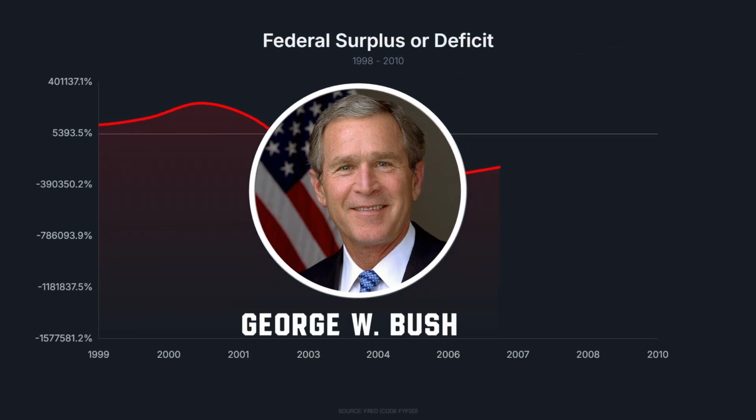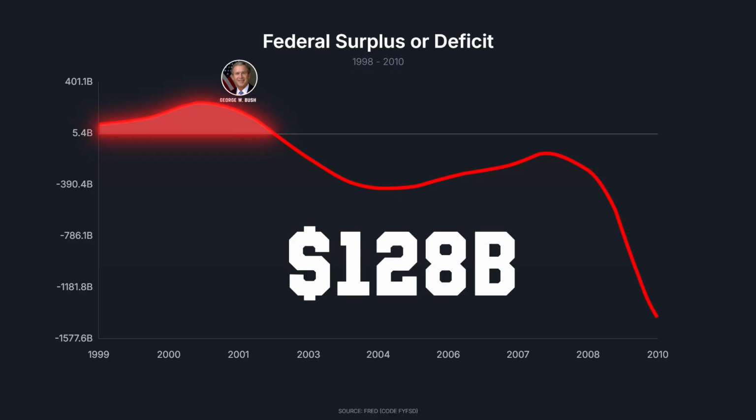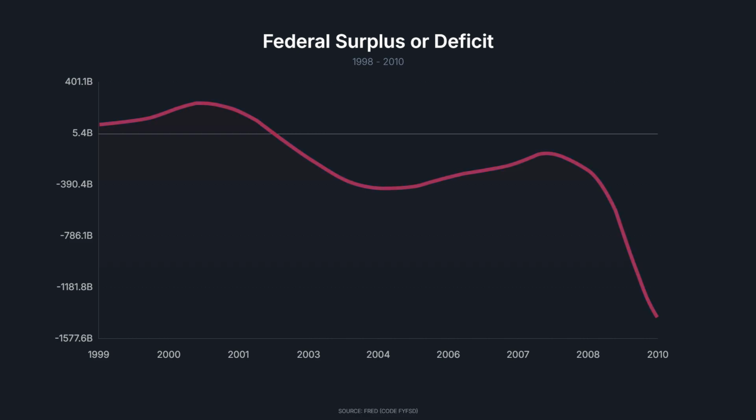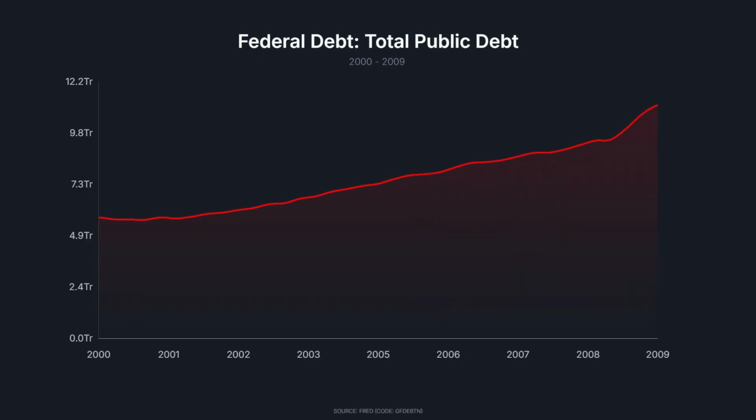George W. Bush assumed the presidency in January 2001 with a rare fiscal scenario, an inherited federal budget surplus of $128 billion. However, the capital markets were already showing signs of cooling after the bursting of the dot-com bubble. The administration implemented aggressive tax cuts in 2001 and 2003, aiming to stimulate consumption.